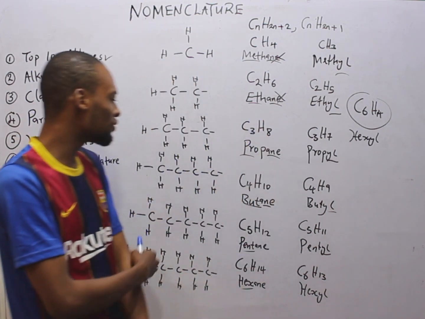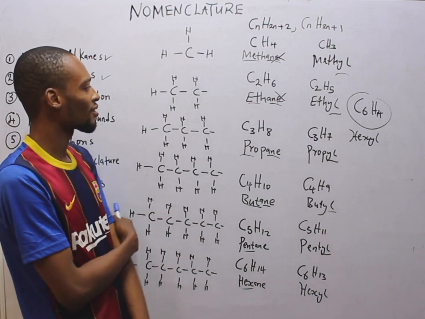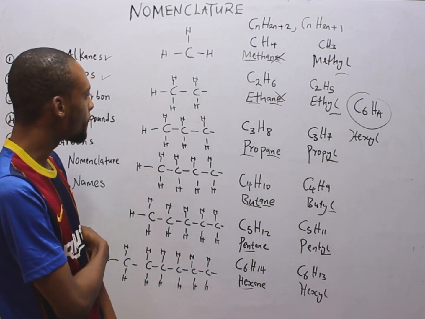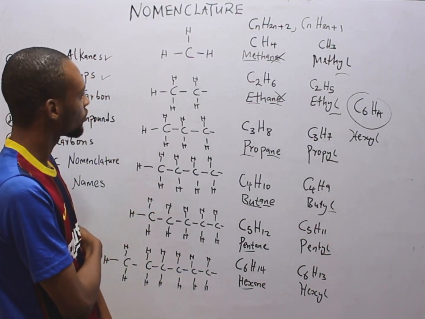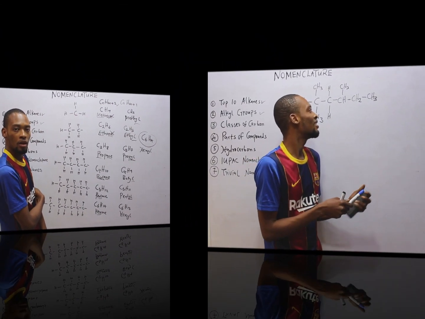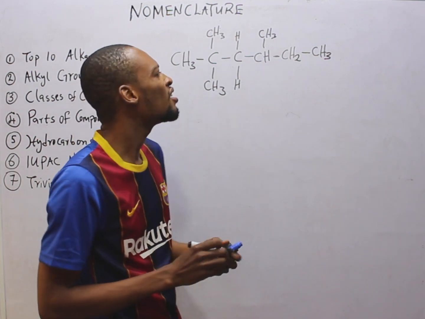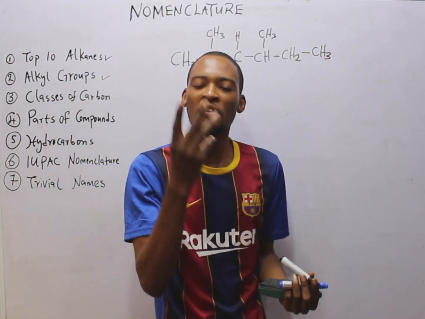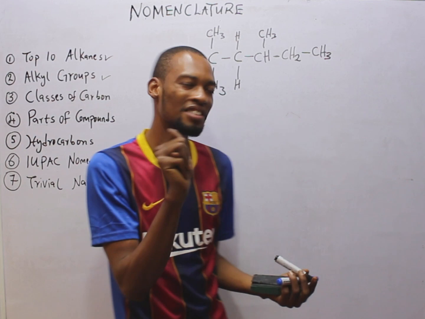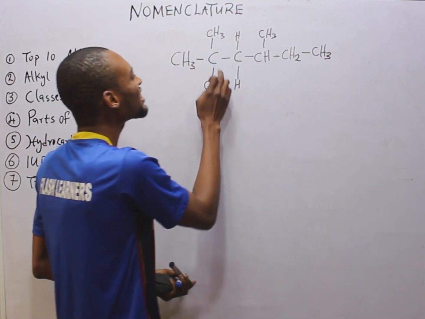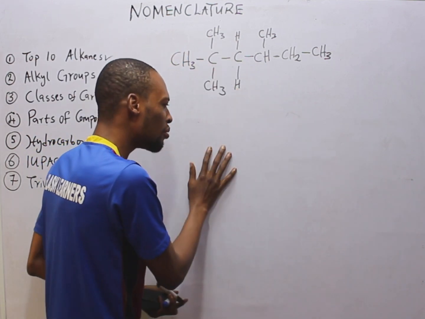Now, take a look at what we've done so far. Let's assume you don't know the name of this compound. Fine. But so far, you should already know 3 things about this compound. 1, it has single bond throughout. There is no double bond.